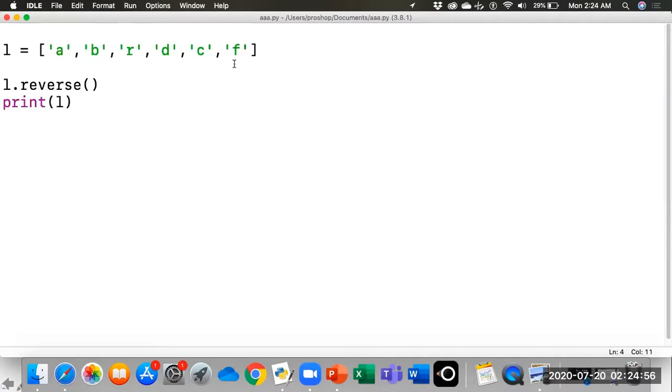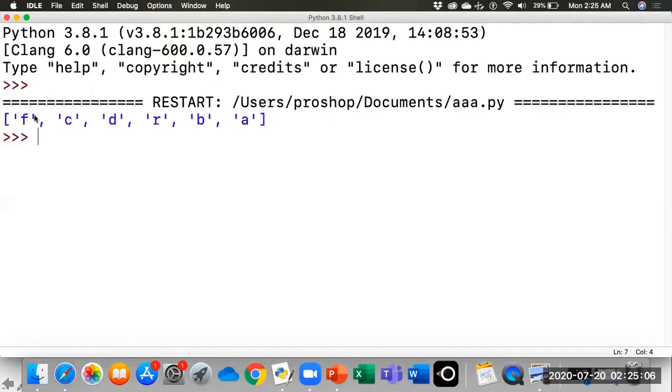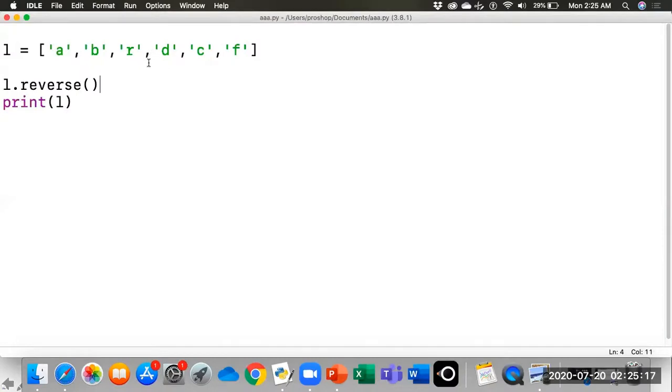Let's run this program. We can see that F is the first element, C is the second element and D is the third element. You can see it has reversed the elements.